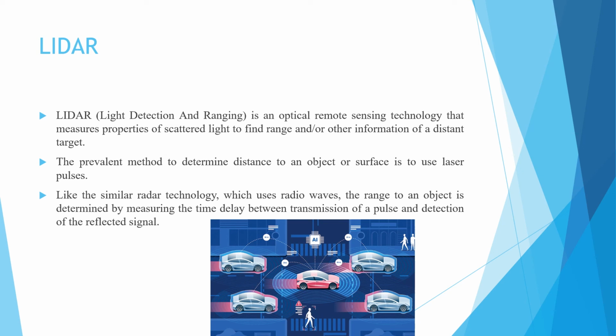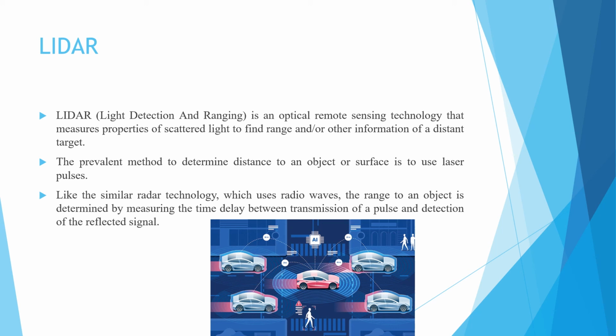The prevalent method to determine distance to an object or surface is to use laser pulses, similar to radar technology which uses radio waves.